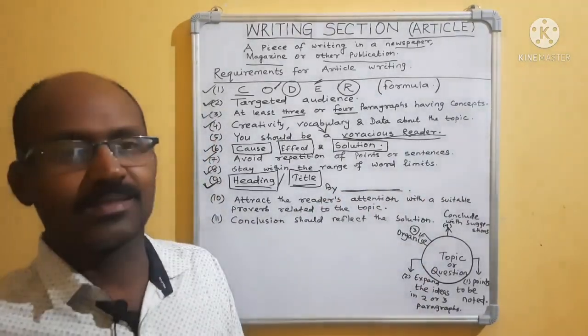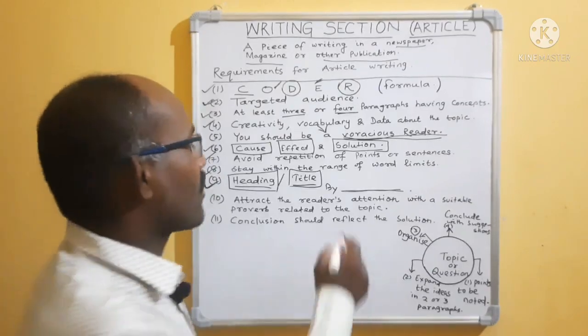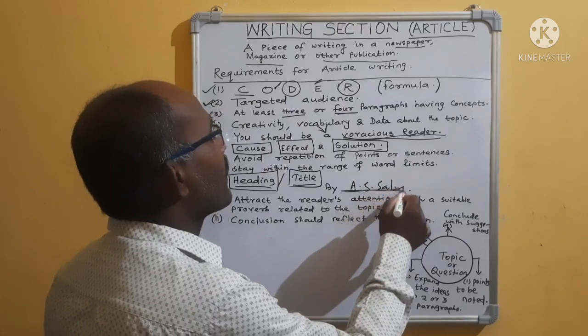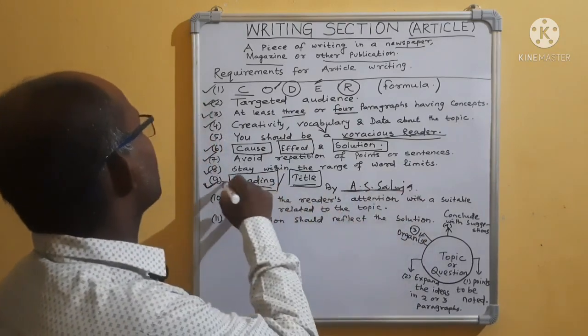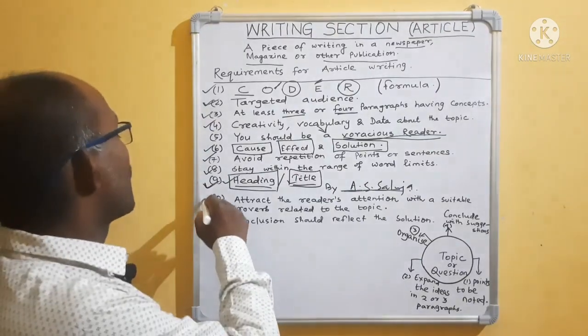Who is the writer? Who is the author? Who has written it? Suppose it is by A.S. Saluja. That means A.S. Saluja has written this heading or this title. Okay. Then again the point.